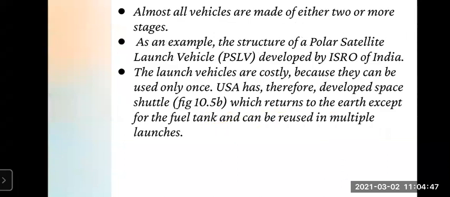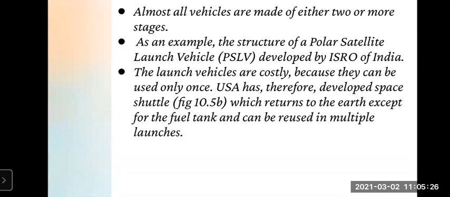Almost all vehicles are made up of either 2 or more stages. As I told you, now in the figure you can see on the left hand side, one figure is given. That figure is of 4 stages. Almost all vehicles are made up of either 2 or more stages. As an example, the structure of the Polar Satellite Launch Vehicle, that is PSLV, developed by ISRO of India, is shown in figure 10.5a. If this question comes, and if the figure is asked, you have to draw that figure and explain all these points.